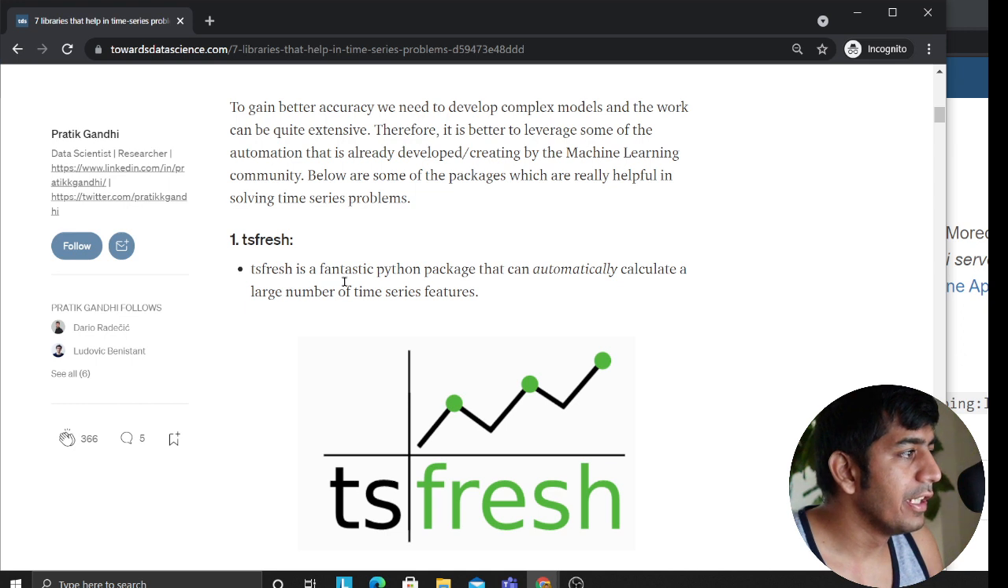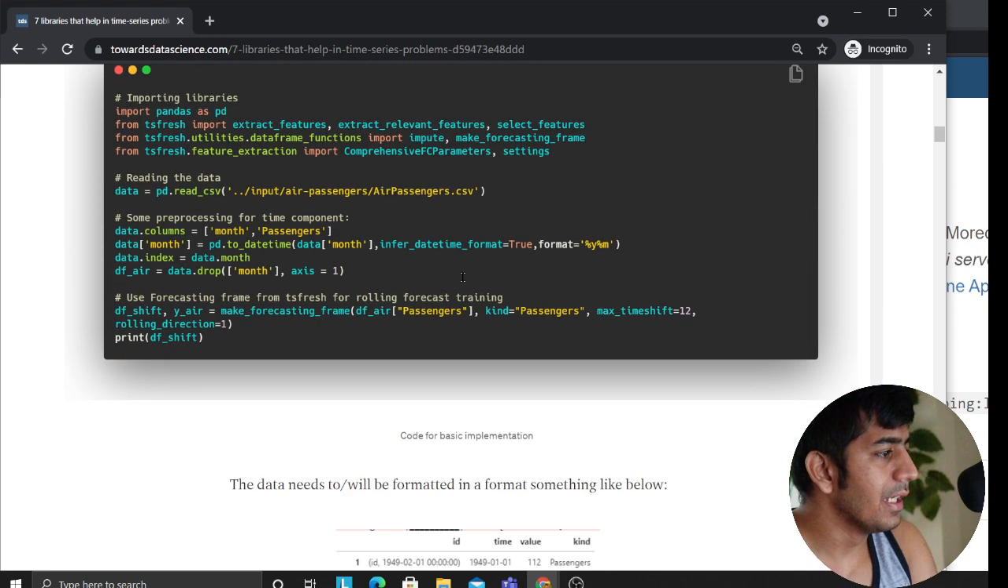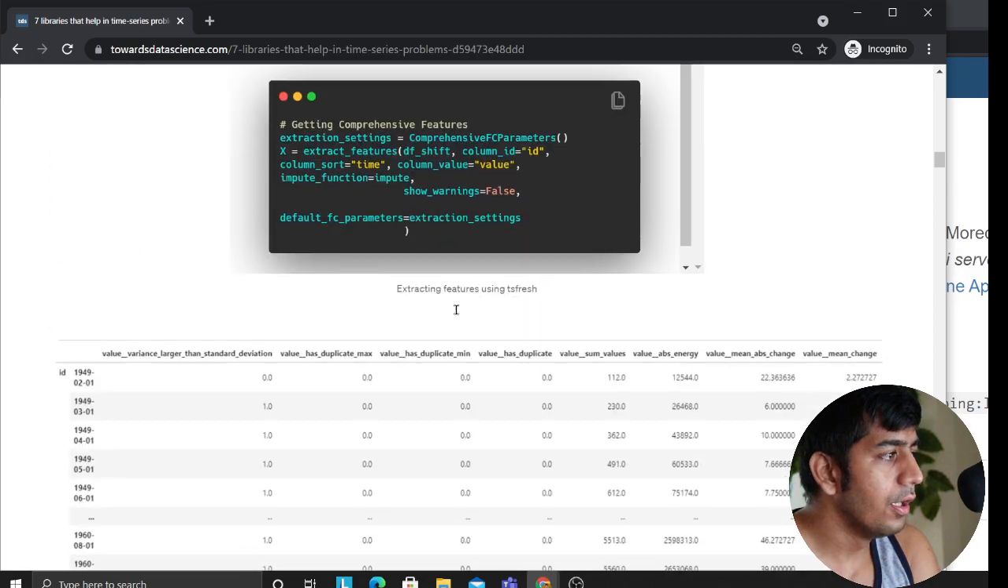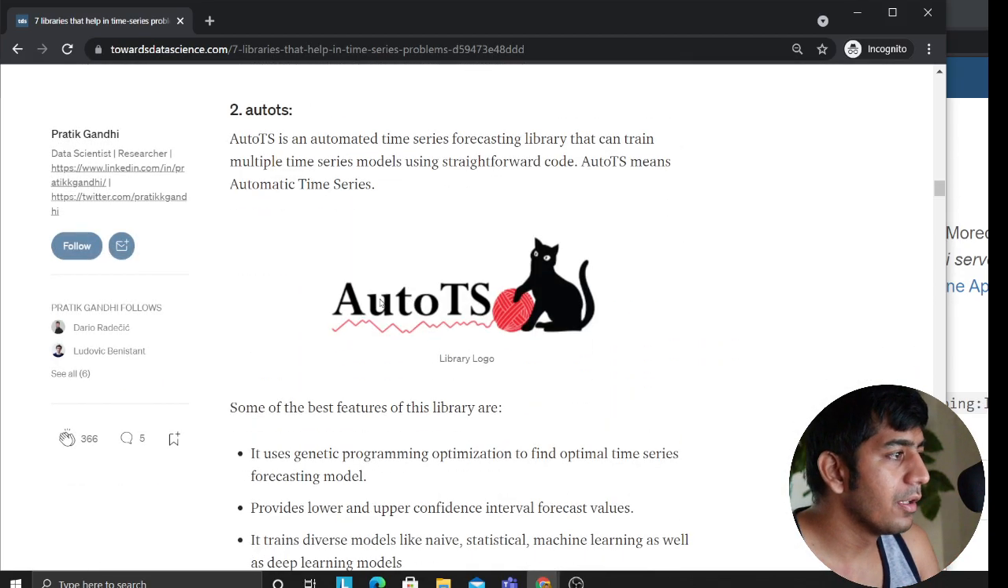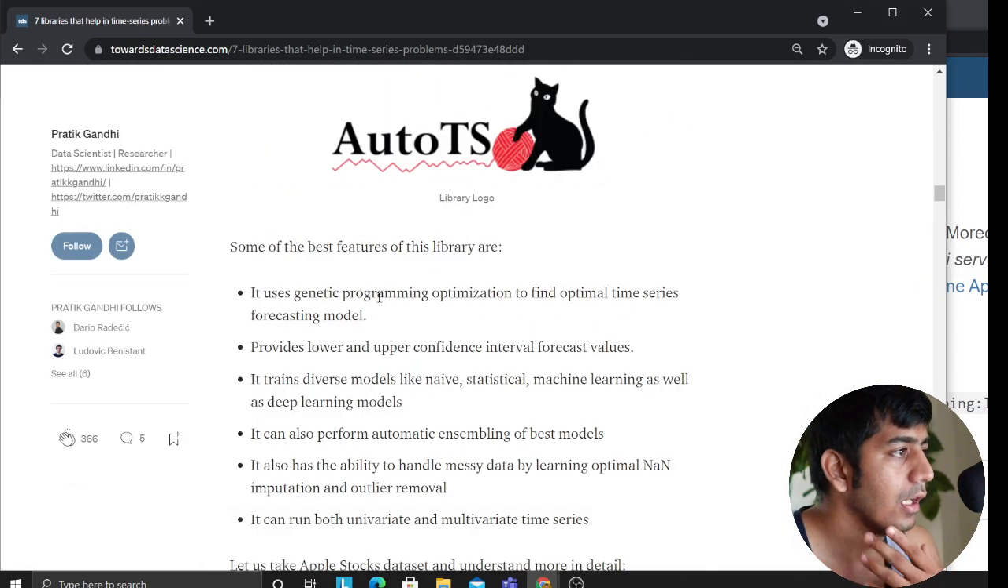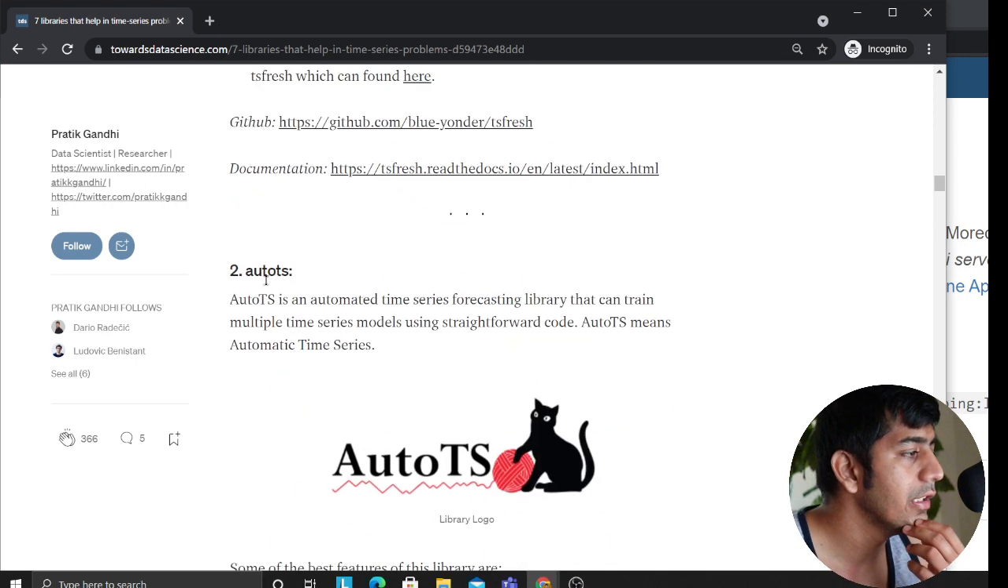TSFresh. TSFresh is a fantastic Python package that can automatically calculate a large number of time series features. He has given some examples. It's good. My personal favorite was Prophet, and I think it's after this one. But let's read the other one.